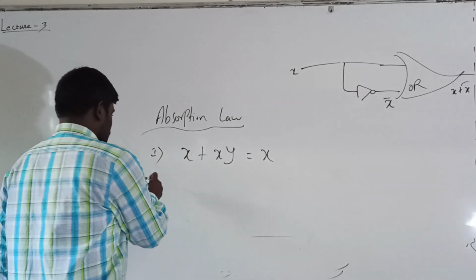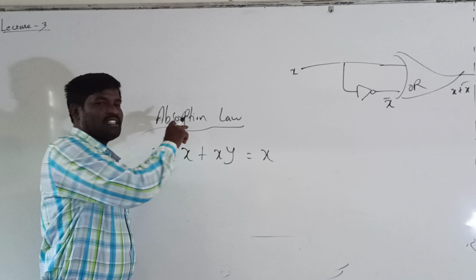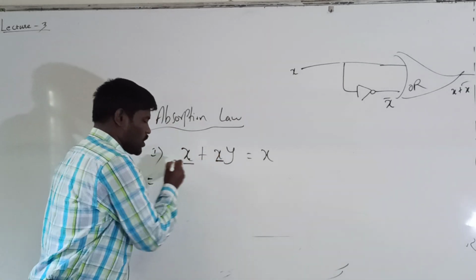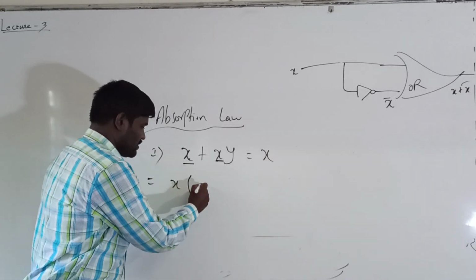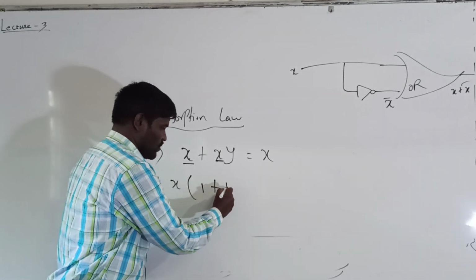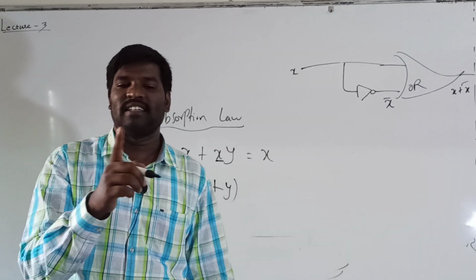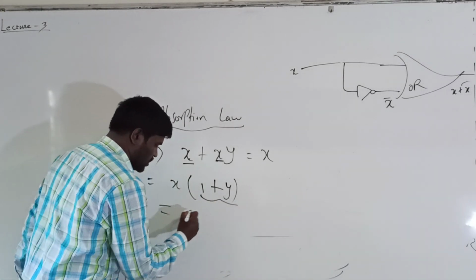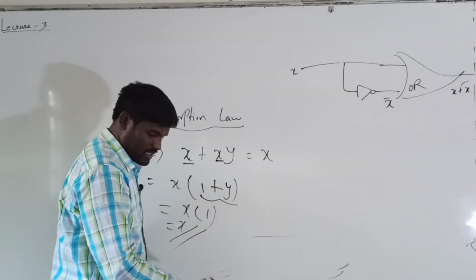Otherwise, with the help of properties of zeros and ones, you can apply the absorption law. See here, x is there, here also x is a common term. So I can take x as a common term. In the bracket, x into 1 plus y. I already said that 1 plus any variable is equal to 1. See here, 1 plus y is equal to 1. x as it is. Finally, you will get the result as x.